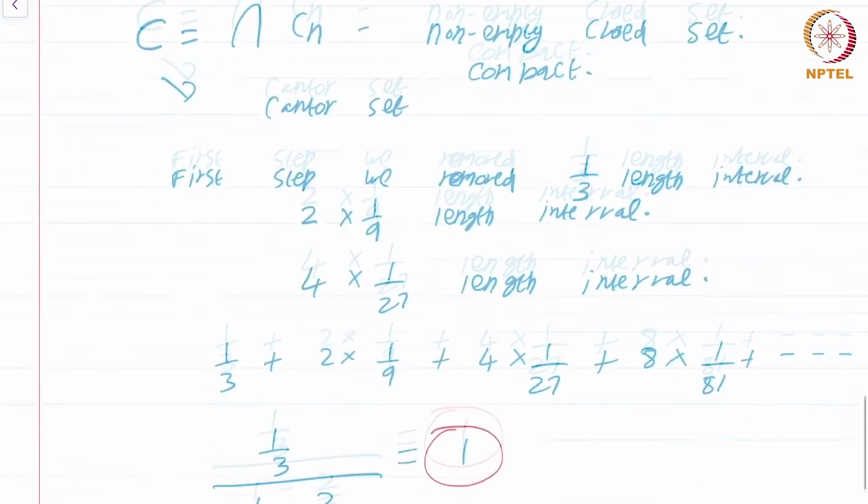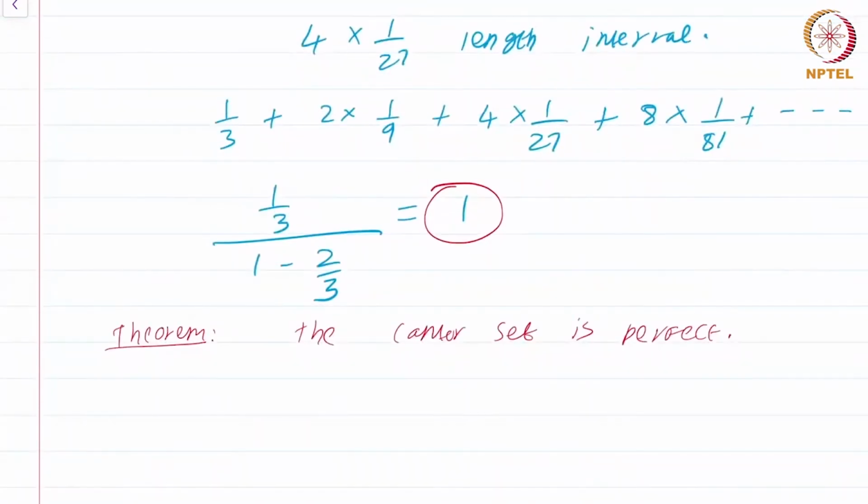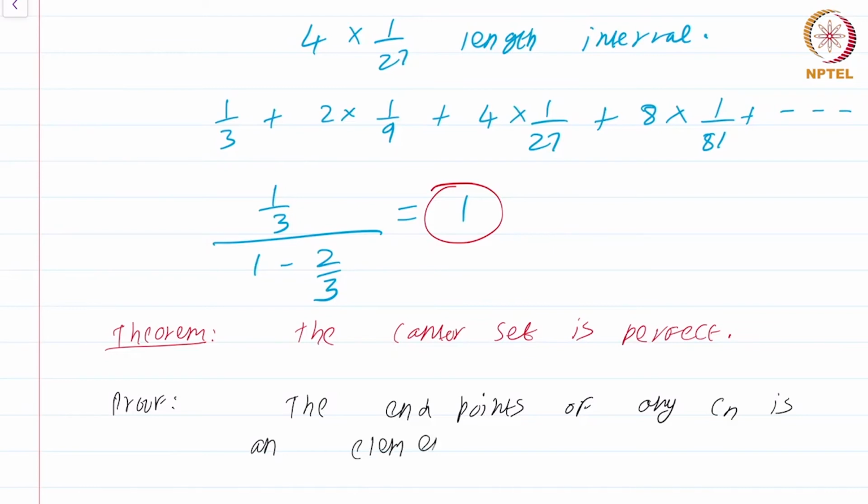So, for the proof of this, the endpoints of any Cn is an element of C. Okay, that's the first point I want to make in this proof. The endpoints are all present in the Cantor set.